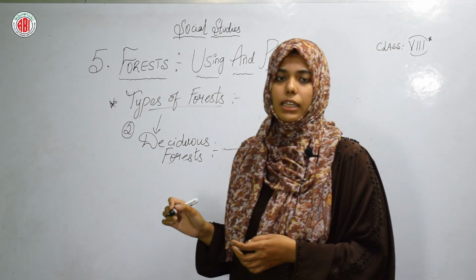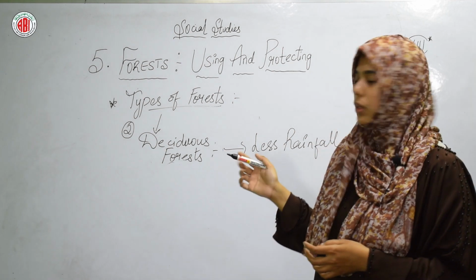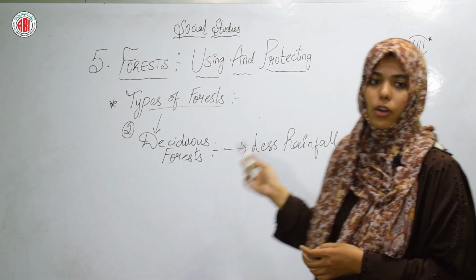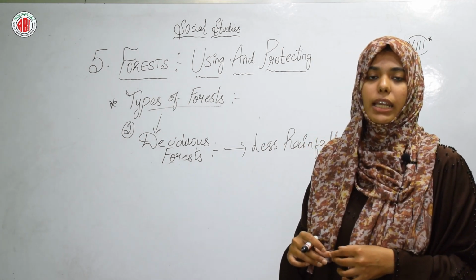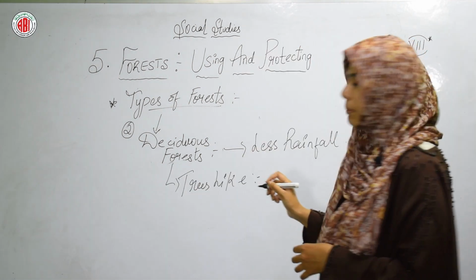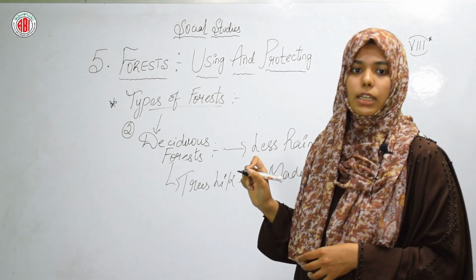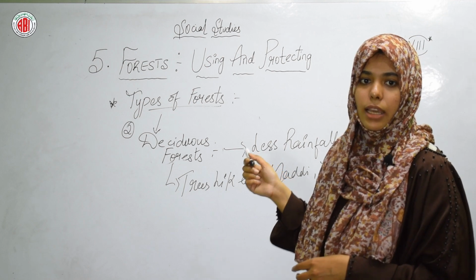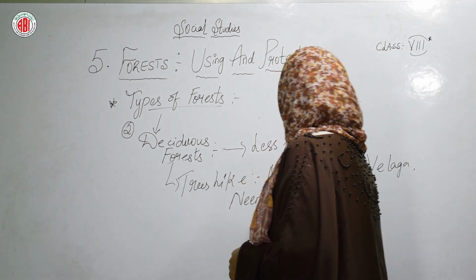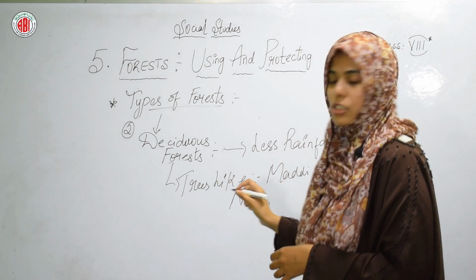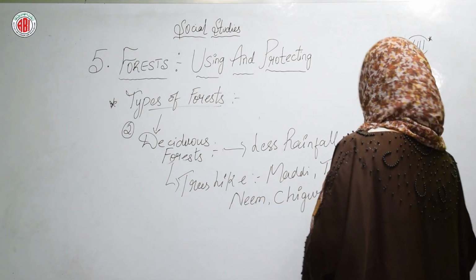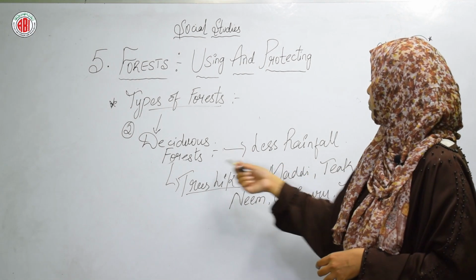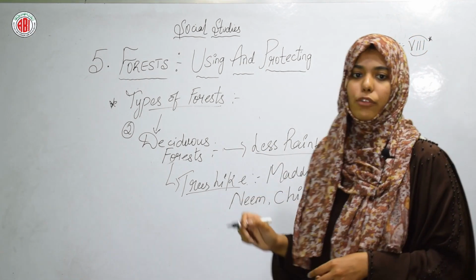Let us see what kind of trees are grown in the deciduous forest which has less rainfall. In areas with less rainfall, we have trees like Maddi, Teak, and Velaga. These are all the names of the trees, and the Neem tree also, and Chiguru, Tunuki, etc. These are the trees which grow in the deciduous forest with less rainfall.